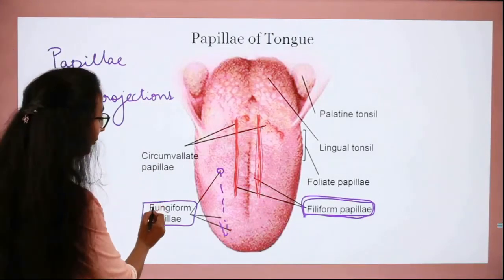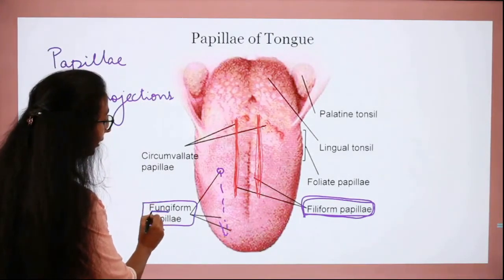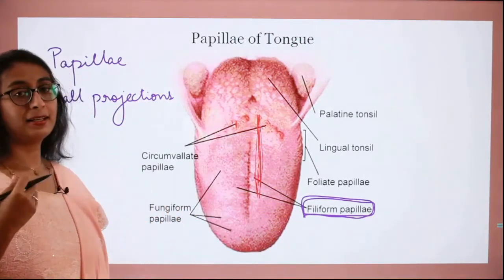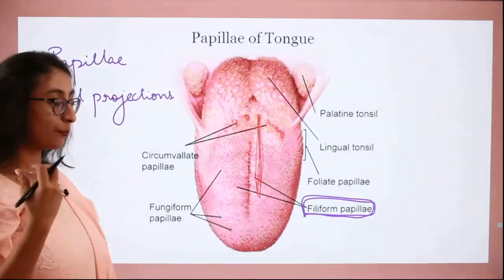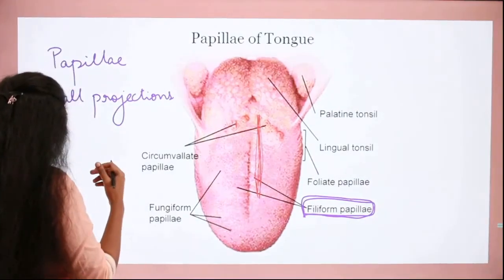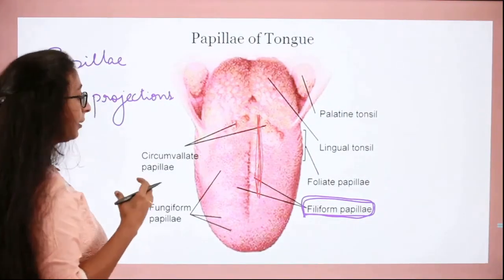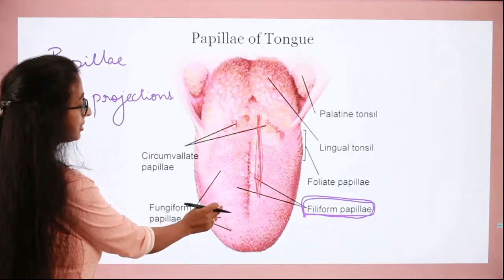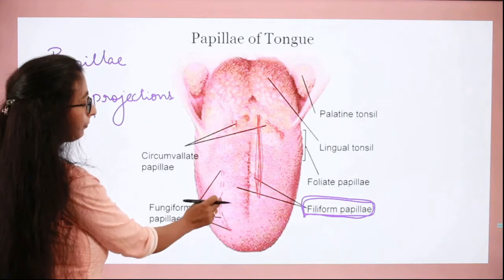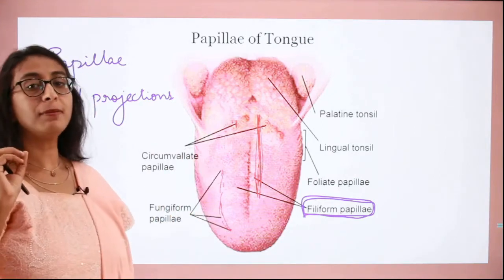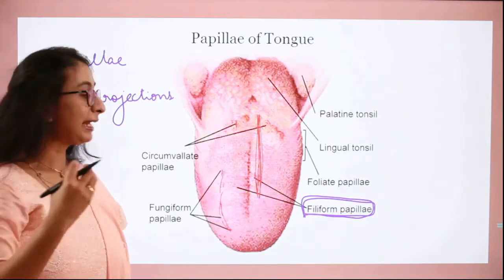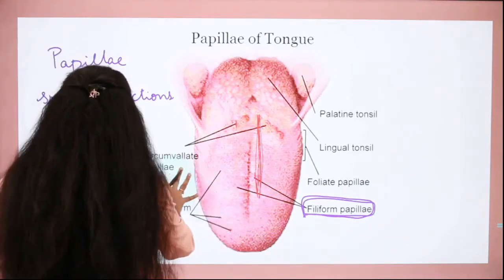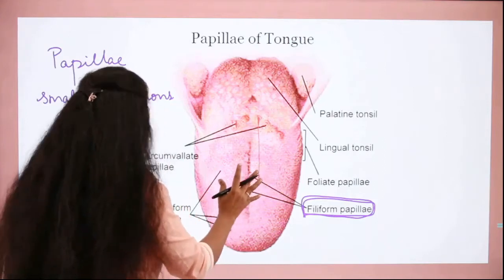So the moment you read something in the shape of fungi using the term fungus or fungi, you can understand it has the shape of a mushroom. So these are mushroom shaped papillae and they have taste buds and they are most numerously found in the tip of the tongue. So in these regions you can find the fungiform papillae. They are mushroom shaped and they have a lot of taste buds and they are present in the tip of the tongue. Fine. Next, moving on to the third one, which is the foliate papillae.